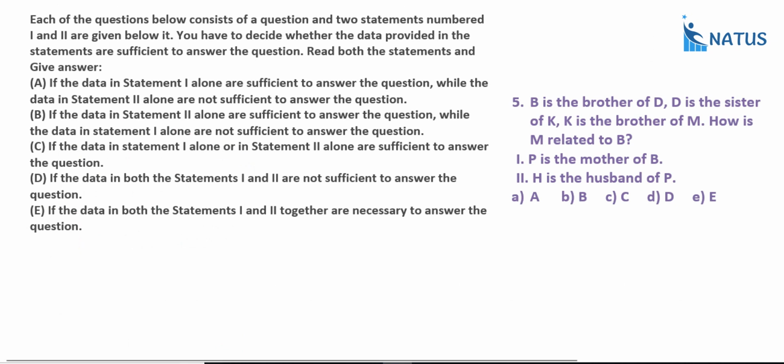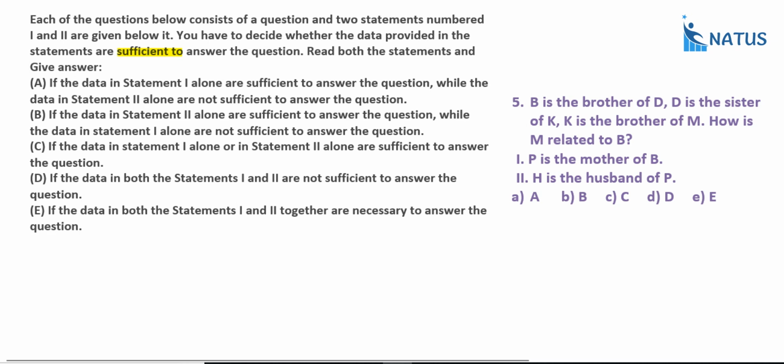Fifth one. Each question below consists of the question and two statements, number 1 and 2, given below it. You have to decide whether the data provided in the statements are sufficient to answer the question. Read both statements and give the answer. This type of question is called data sufficiency. Here only two statements are there and we will find out which statements are sufficient to answer the question. No need to solve for the exact answer. Here we will find out whether the given statement is sufficient to get the answer or not.